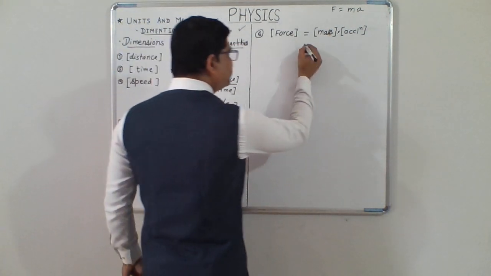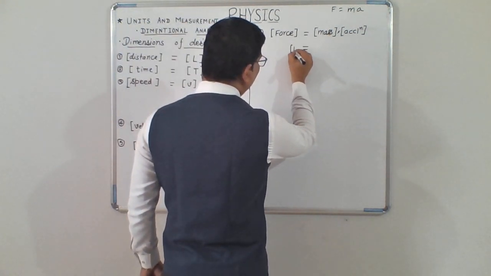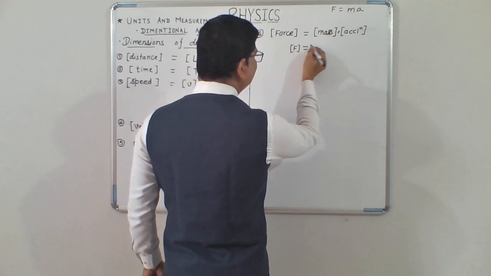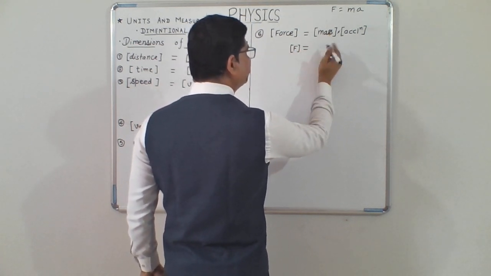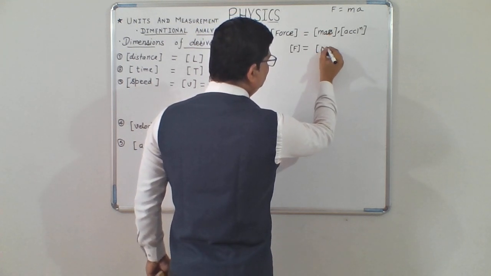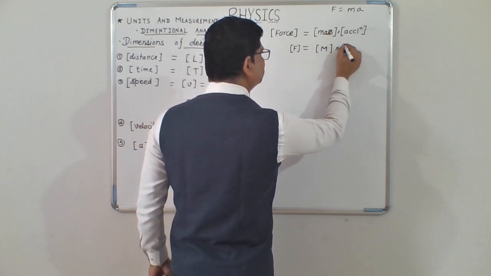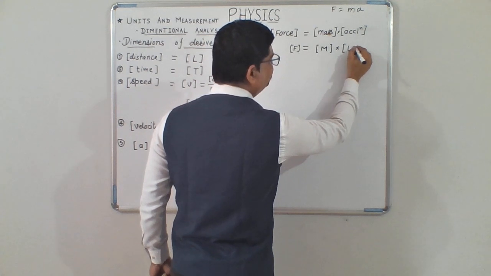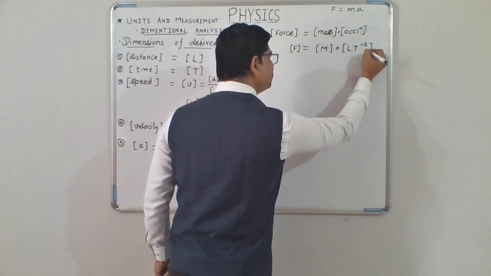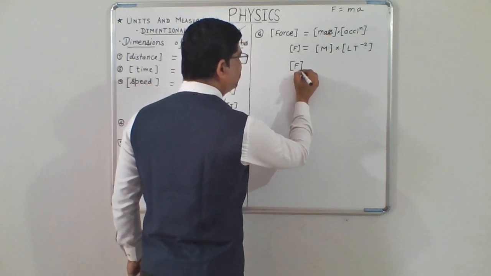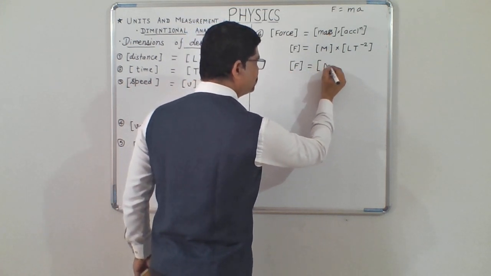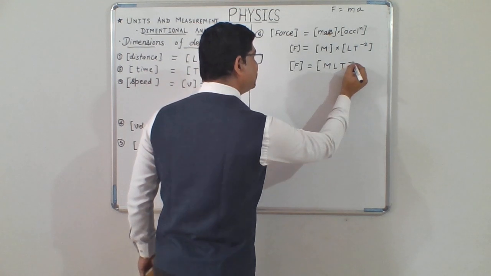So clearly, dimensions of F is equal to dimensions of mass, I am writing it directly, capital M, into dimensions of acceleration, just now we have written LT minus 2. So dimensions of force are MLT minus 2.